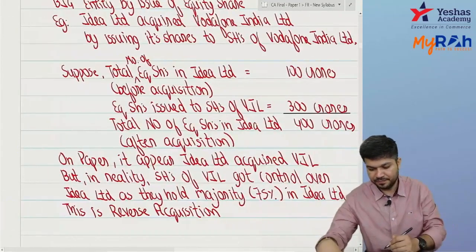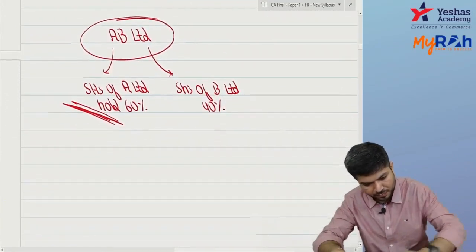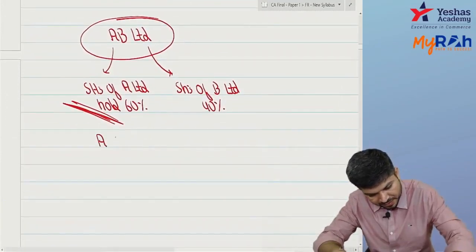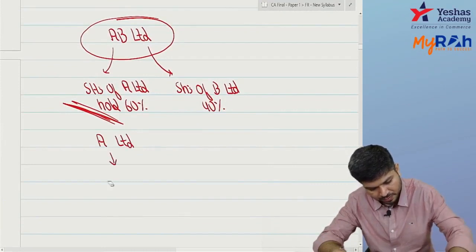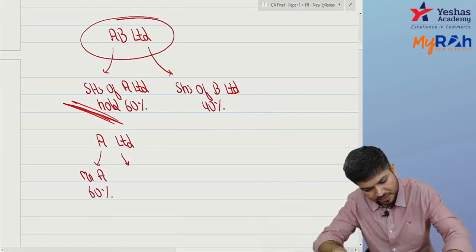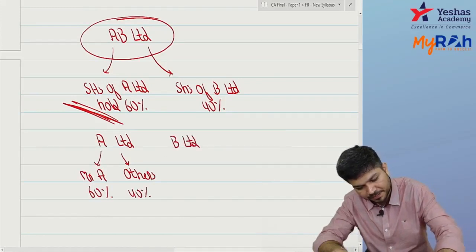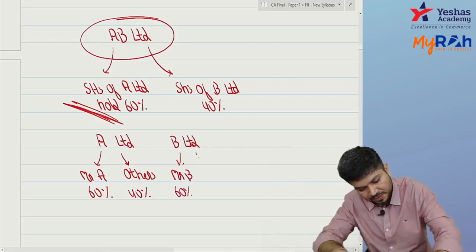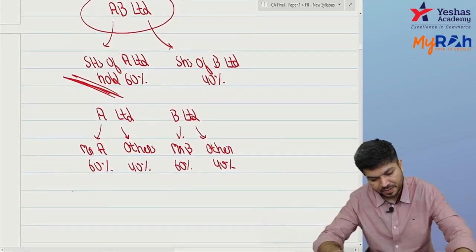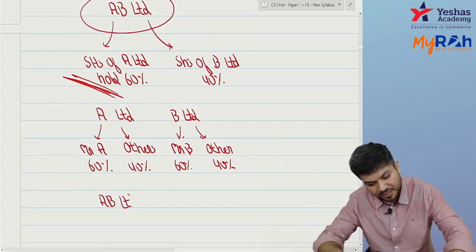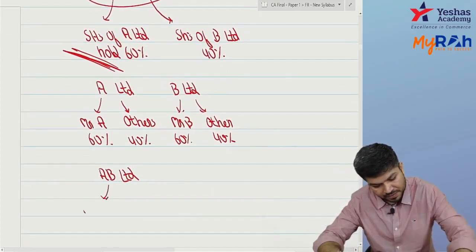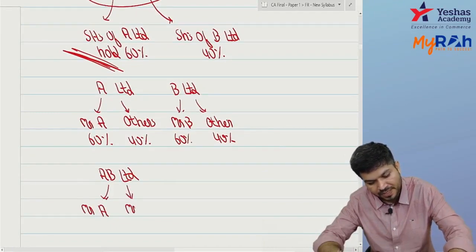Acha, now pay attention. What is this? Okay, A Limited, there is Mr. A holding 60%, others are holding 40%. Okay, B Limited, there is Mr. B holding 60%, others are holding again 40%. Now A and B combine, there's AB Limited. Now can I say in AB Limited, there will be Mr. A also, there will be Mr. B also, and there will be others.